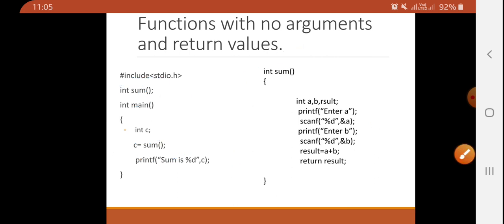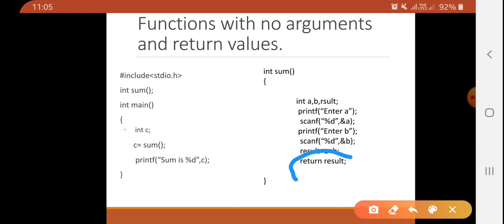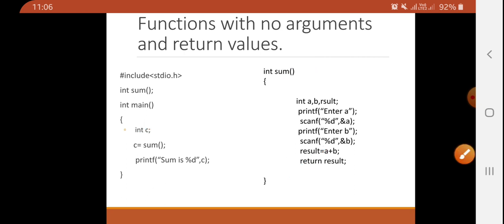Now this value of type integer is returned with the help of which keyword? Return. So the result will be returned to the main function and it will be stored in which variable? C. So whatever value is returned by the function will be stored in C. So a function can return a value with the help of the return keyword.